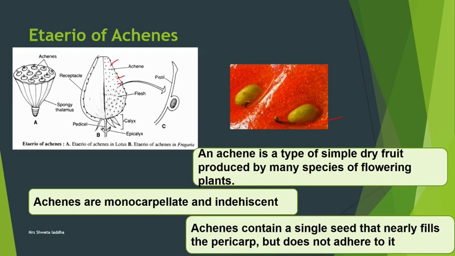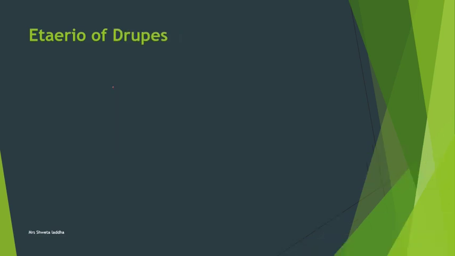You can see these dots on the strawberry. These are many achenes. In strawberry, the edible red part is the thalamus, and these are the achenes. Therefore even strawberry is considered a false fruit, because we are eating the thalamus and not the fruit. Actually this is the fruit, the achene, and it is a collection of many achenes, so it is called etaerio of achenes. I hope you got achenes. You can see in the picture, this is the pistil, and here is the achene, and inside the achene there is a single seed.